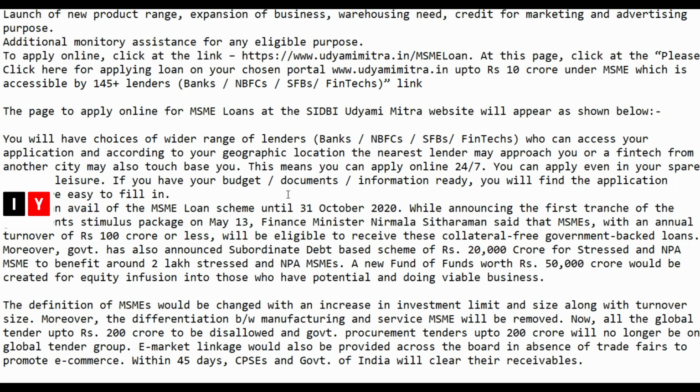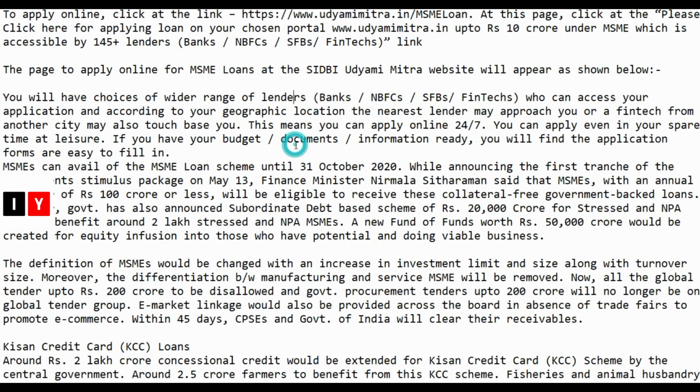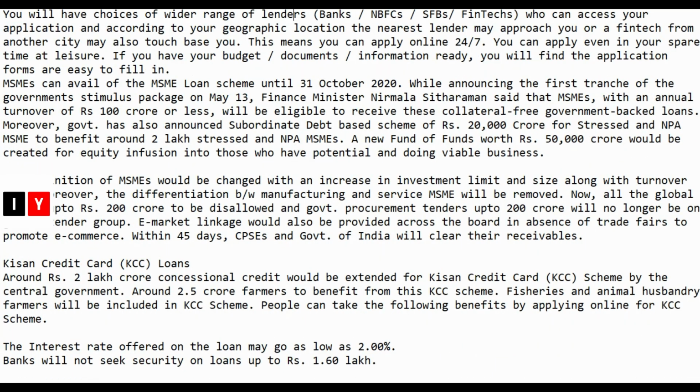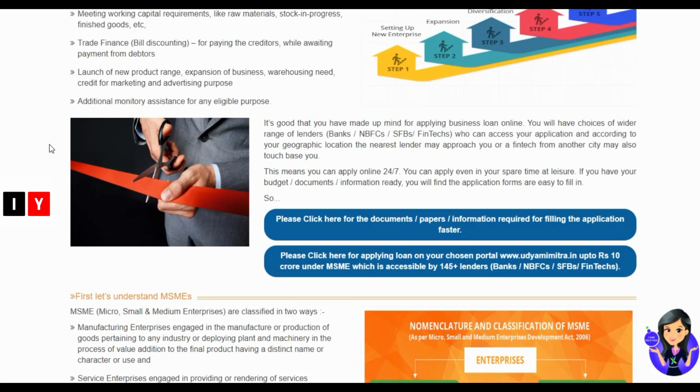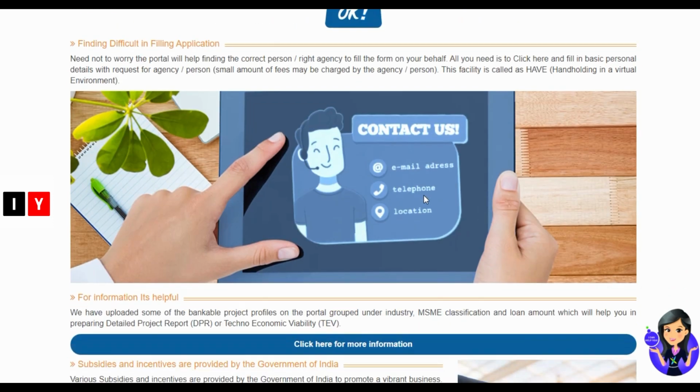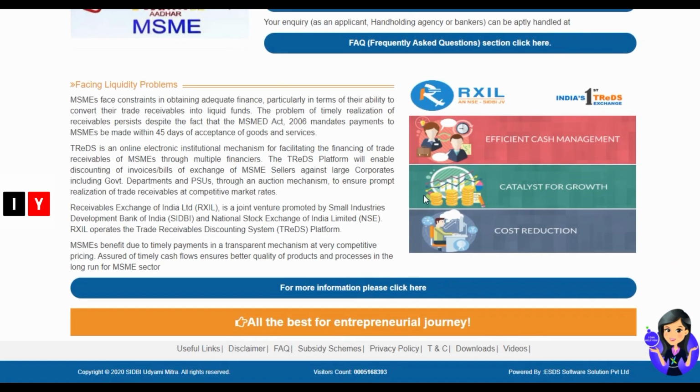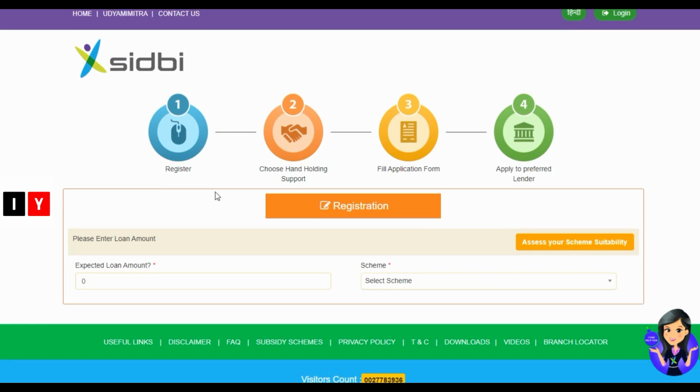So a direct link will be provided in the description box. You can check out and apply for a loan on the chosen portal, Udyami Mitra, up to 10 crore rupees under the scheme. So this is the portal. You can check out all the information and the documents required for this and you can apply for it.